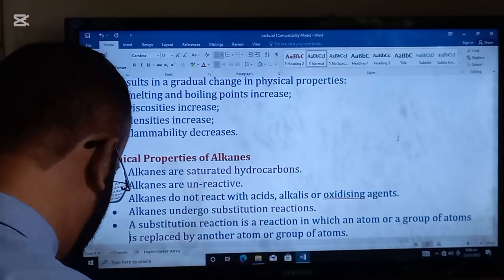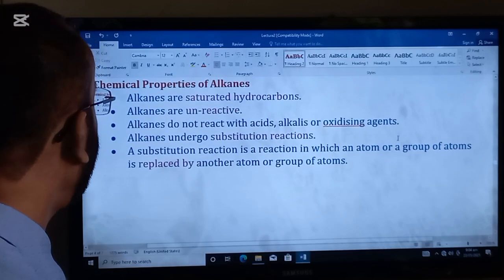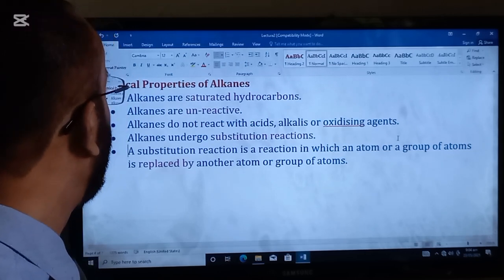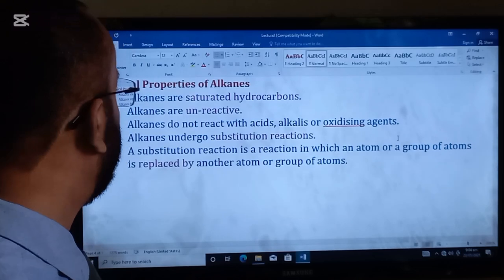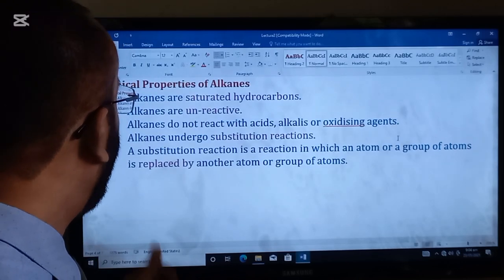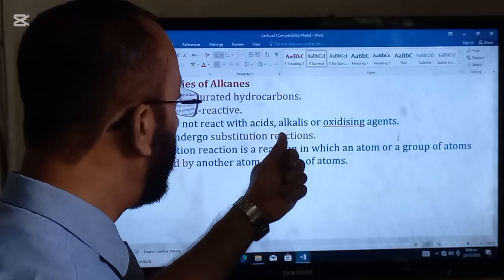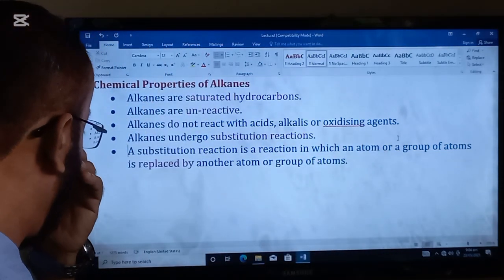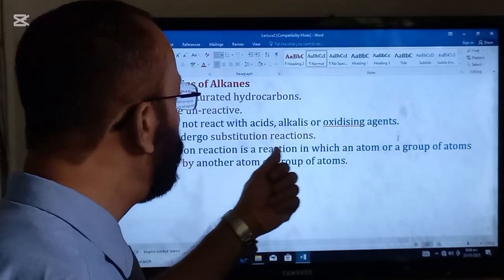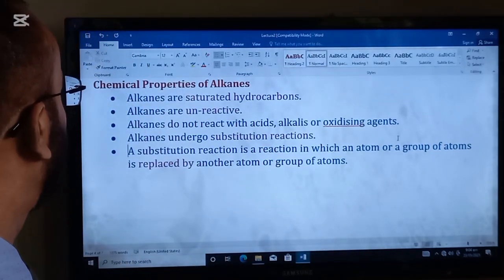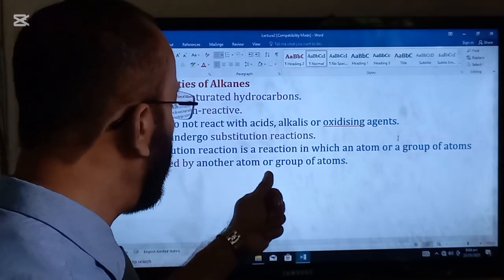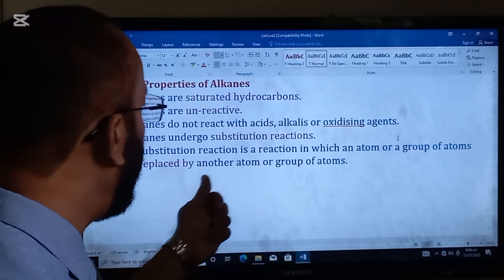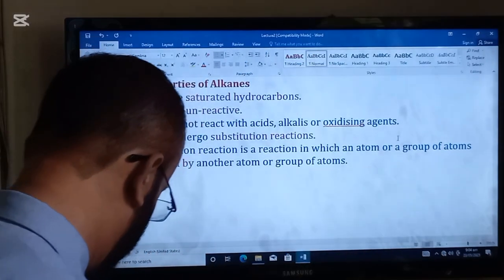Chemical properties of the alkanes. Alkanes are saturated hydrocarbons. Alkanes are unreactive. Alkanes do not react with acids, alkalis, or oxidizing agents. Alkanes undergo substitution reactions. A substitution reaction is a reaction in which an atom or a group of atoms is replaced by another atom or group of atoms.